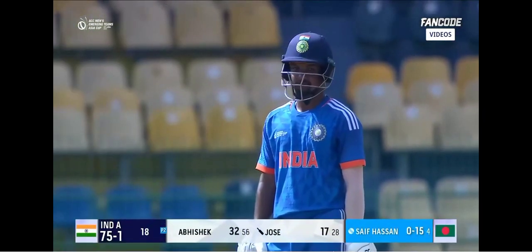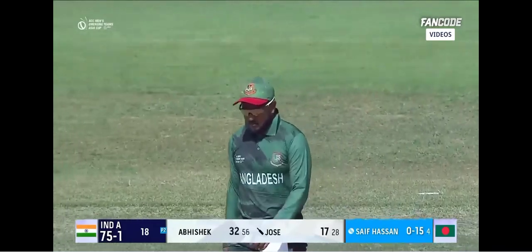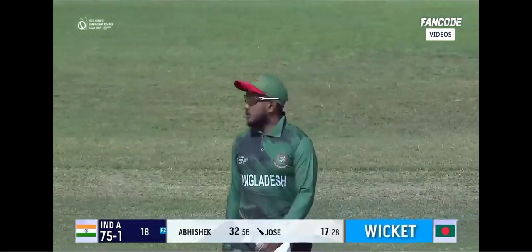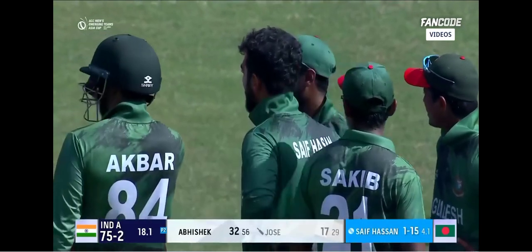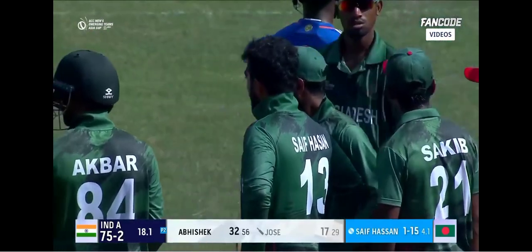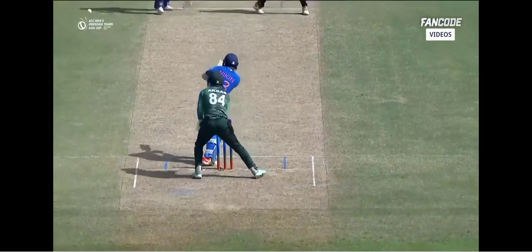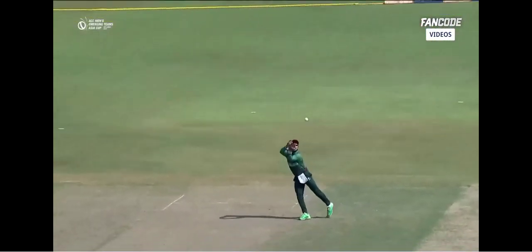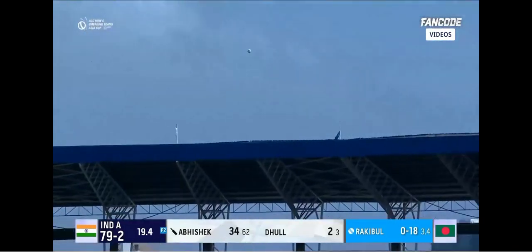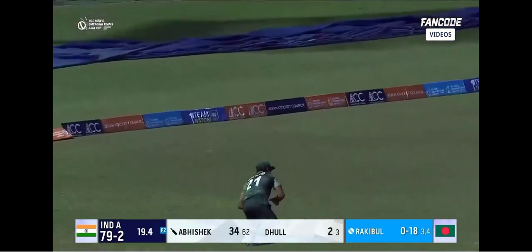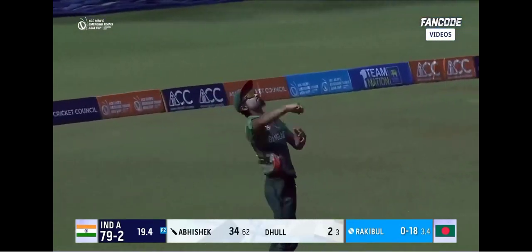undergoing another metamorphosis, but this is a wicket here, and Nick Jose will have to go back to the hut. The off spinner accounting for Nick Jose. Saif Hassan gets his man finally. Nick Jose couldn't keep the ball along the ground. And he takes on the boundary rider. Will he get the distance? No, he won't. In fact, he'll hold out there to long off.